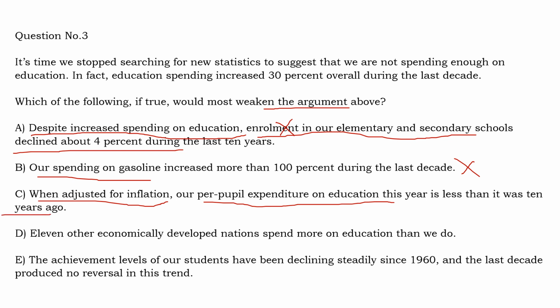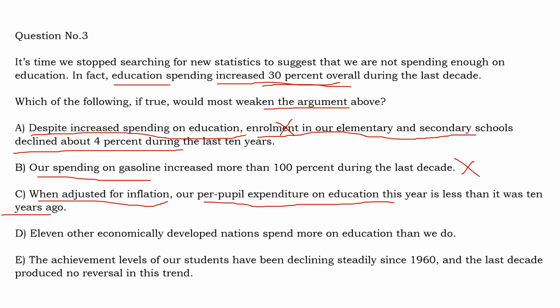So maybe 10 years ago, if for one student or one pupil the government was paying around 1000 rupees, even though the per pupil expenditure has increased 30% overall, if you adjust for the inflation part, the per pupil expenditure has actually come down. So what is the meaning here? The 30% increase is purely on account of inflation. It is not because the government is actually spending more on education.